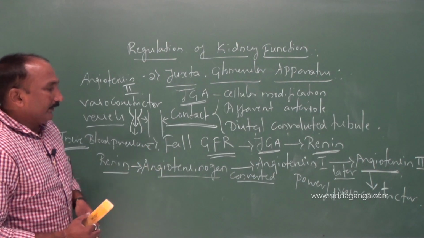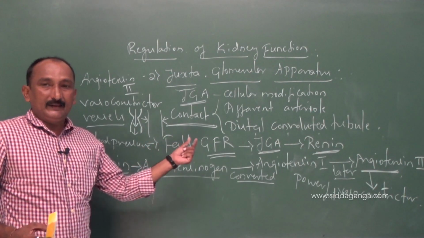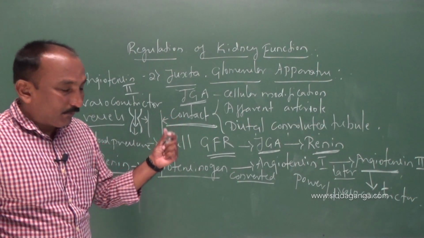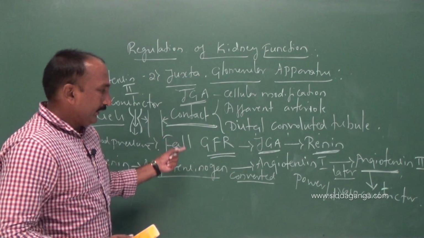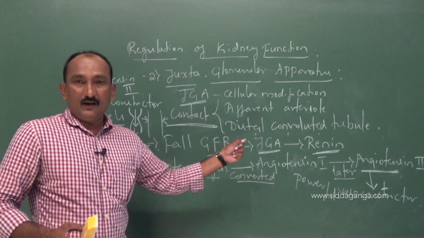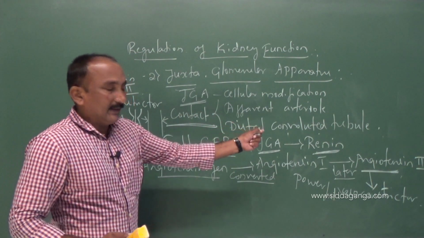Whenever the glomerular filtration rate falls from the normal level, the juxtaglomerular apparatus immediately releases renin.